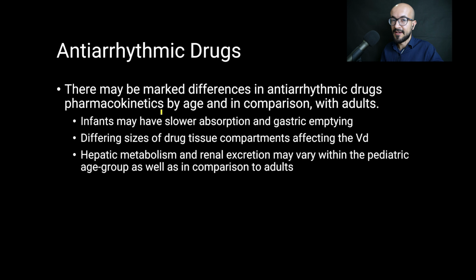Now also, there may be a marked difference in the antiarrhythmic drugs pharmacokinetics by age in comparison with adults, because infants may have slower absorption and gastric emptying than adults, and children in general would have different sizes of drug tissue compartments, affecting the volume of distribution of the medication, and also the hepatic metabolism and the renal excretion may be different for the pediatric population than the adult.